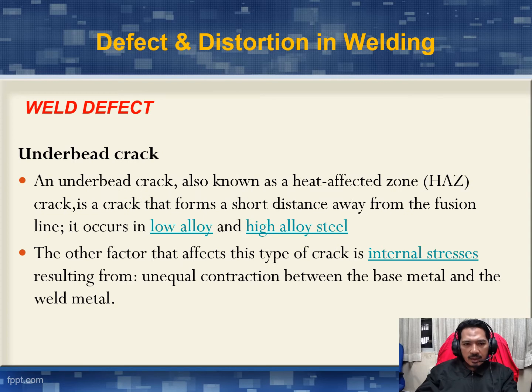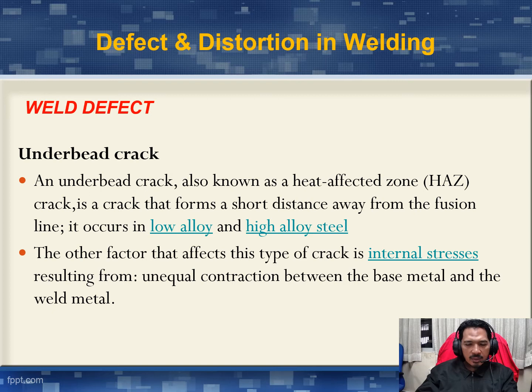Underbead crack, also known as a heat affected zone, HAZ crack, is a crack that forms a short distance away from the fusion line. It occurs in low alloy and high alloy steel. The other factor that affects this type of crack is internal stress resulting from unequal contracting between the base metal and the weld metal.